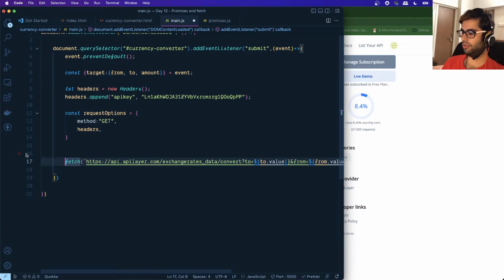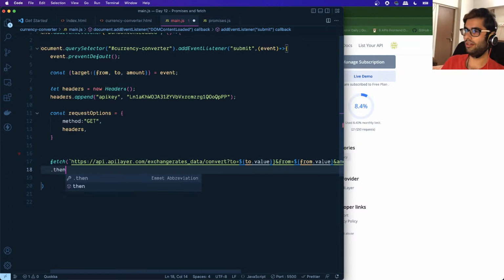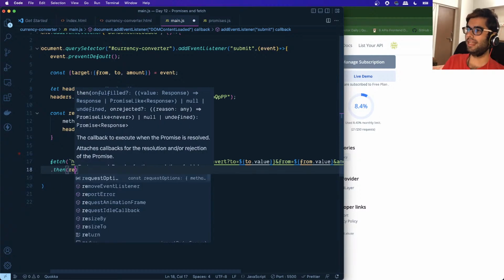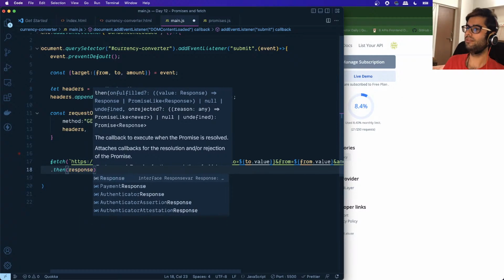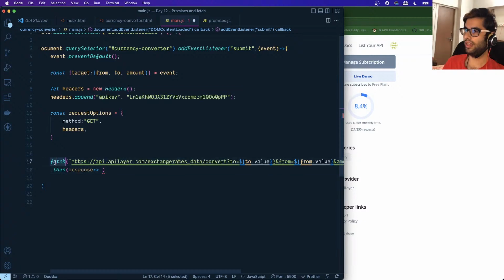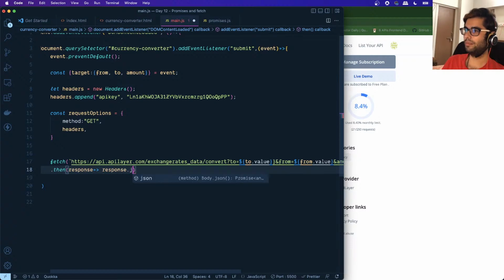Since this is a promise, we can do a dot then on this. The service will give us a response. When that response is available, we want to parse that response and convert it into a JSON representation, right?